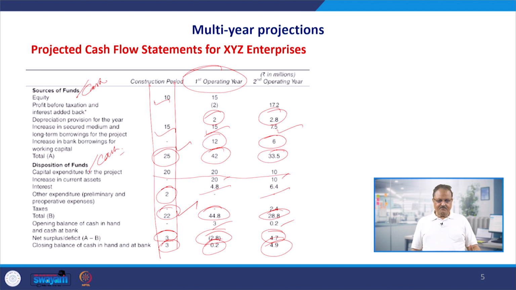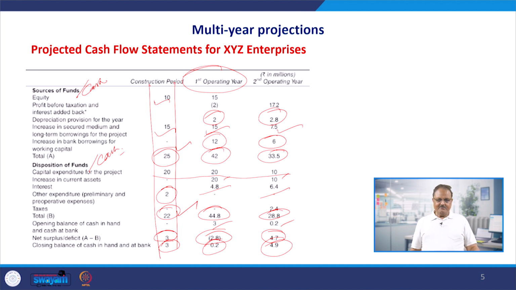So in the construction period, we had a sufficient amount of cash, so it's the right strategy. We had kept cash reserves of 3 million with us. Out of that, 2.8 million is absorbed because of the deficit in the first operating period, and the closing cash balance is still positive, though it's a very small amount, 0.2 million, very thin, but still we have something in our pocket and cash is there.